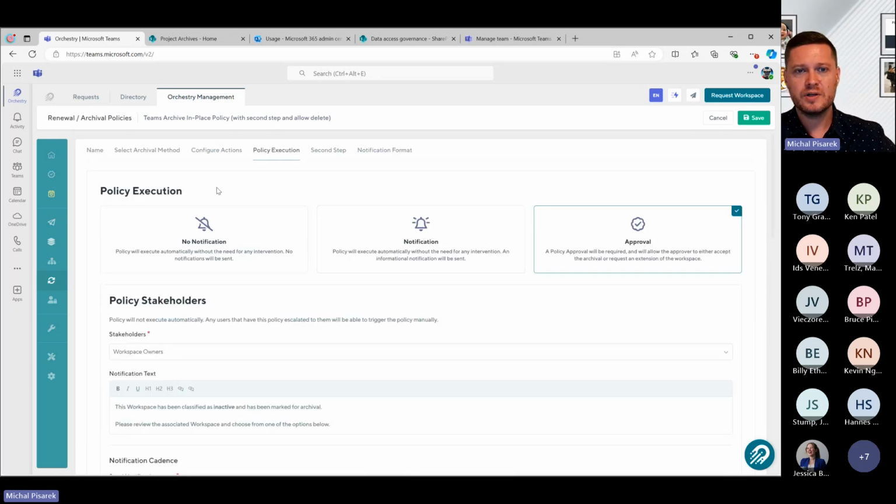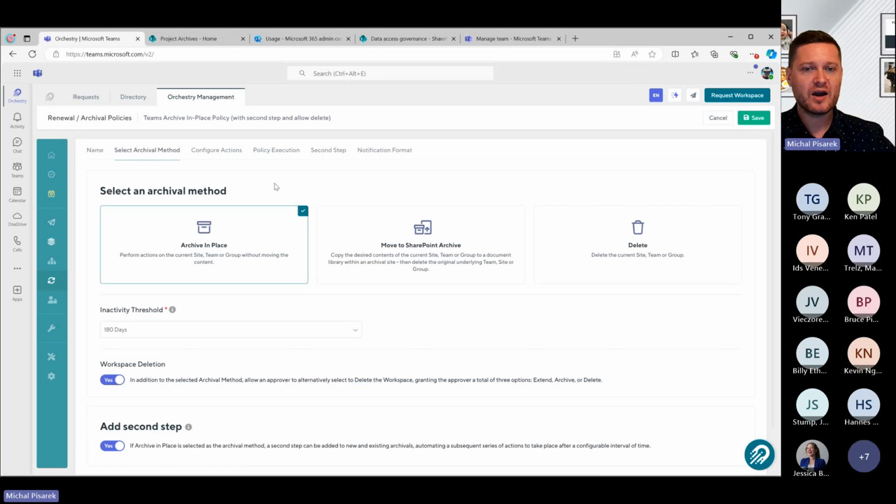Okay, so now we've got a policy. The policy is going to go and ask our owners what they want to do with this. But then the next question is, how can we archive content? What does that process of archiving mean?